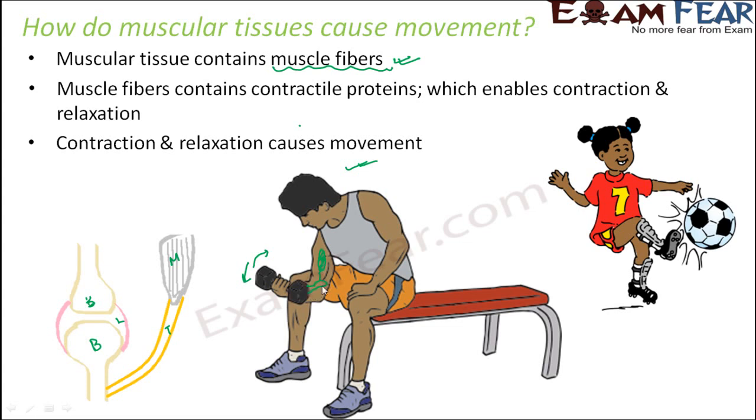So what happens? Your muscular tissue is made up of contractile proteins. Now when the proteins contract and expand, since the proteins are present inside your muscles, muscles come under muscular tissue. So let us suppose inside this proteins are present. Now when this contracts and relaxes, what happens? Due to this connection, the bones also will move up and down, and due to this movement of bones, the overall movement takes place. Because bones are nothing but the skeleton. So if the bones move, our hands will also move. Correct? So that is how movement takes place.